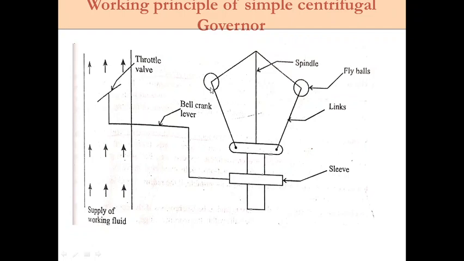If the controlling centrifugal force on these rotating masses increases, they will rotate with a higher radius of rotation. So at that time this sleeve will have upward motion, and when the sleeve has upward motion, the throttle valve is going to close, so that it will reduce the supply of fuel to the engine to reduce the speed.